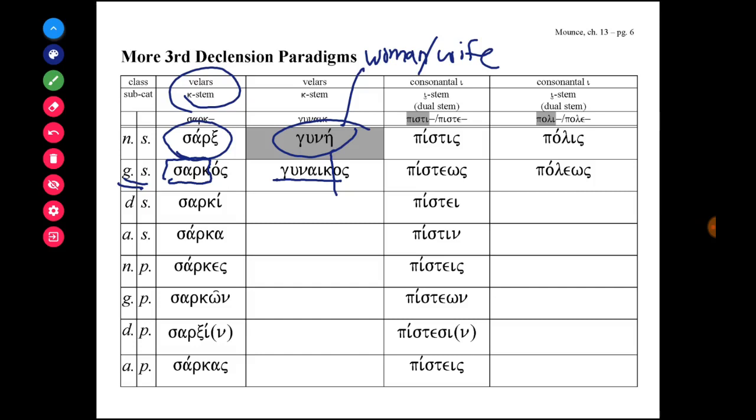So the nominative singular form, which is always irregular and sometimes not predictable, something that you would memorize as part of your lexical vocabulary, the nominative singular feminine form is gune. The genitive singular feminine form is gunaikos, and there you see what we would expect as the genitive singular case ending, os. The dative singular is gunaiki, and the accusative singular is gunaika.